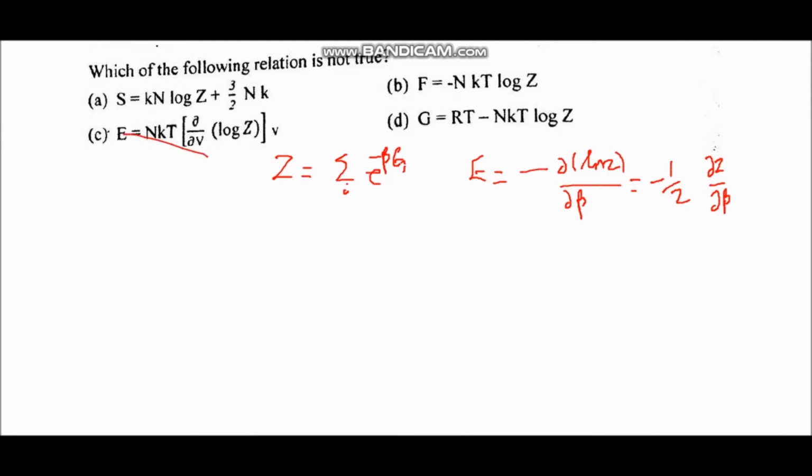But in option C the derivative is given with respect to V, that is volume, and also at constant volume. So this is not possible because at constant volume we cannot take a derivative with respect to volume. So option C is incorrect. This relation is not true. All the other 3 relations, entropy, Helmholtz energy and Gibbs free energy, are correct for the canonical ensemble.